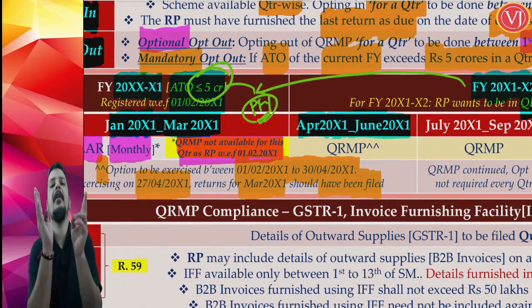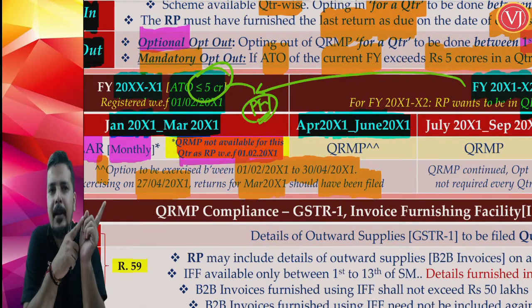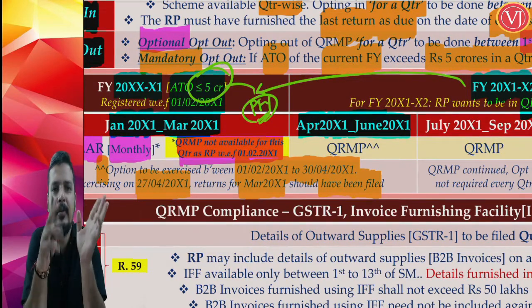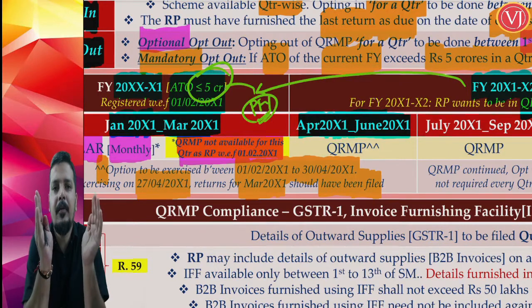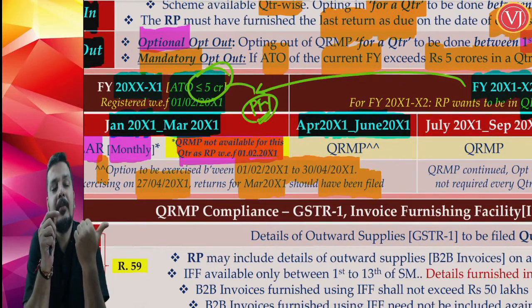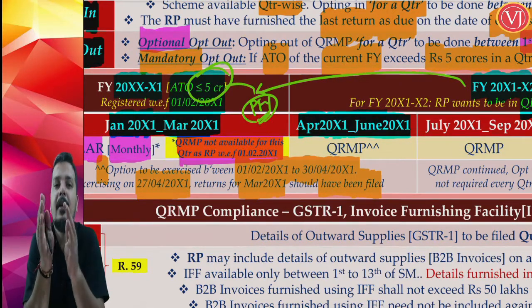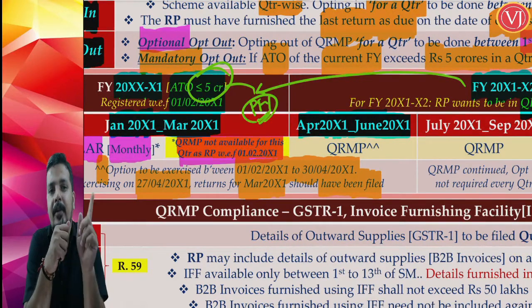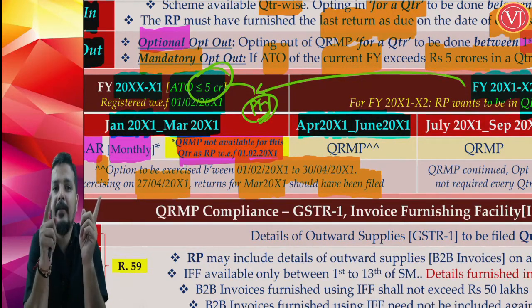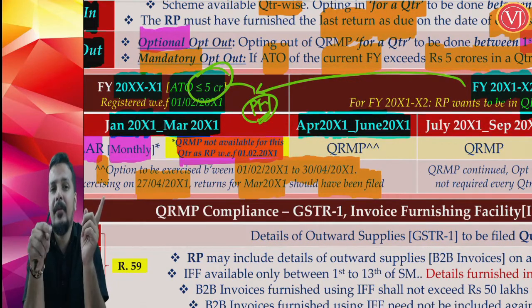So opting in has 2 points. Eligibility is only 1 point: the previous year aggregate turnover should be up to 5 crores, which is true. Then, opting in between the window: the first day of the second month of the previous quarter till the last day of the first month of the current quarter. You opt in between that particular window.